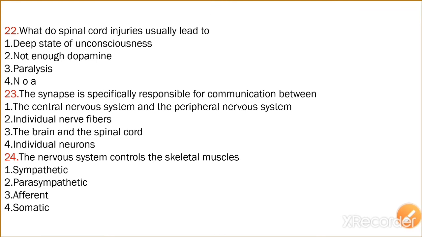Next question: What do spinal cord injuries usually lead to? First option, deep state of unconsciousness. Second option, not enough dopamine. Third option, paralysis. Fourth option, NOTA, that is none of the above. So the correct answer is option 3, paralysis.